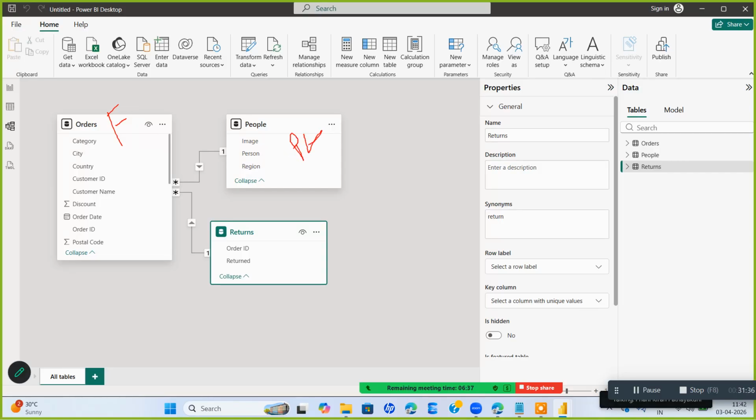In this table, you know the foreign key and primary key concept, right? Hello? Yes, sir. You have an idea about the foreign key and primary key concept? Yeah, I have an idea. So, it has foreign keys and those foreign keys are available here.